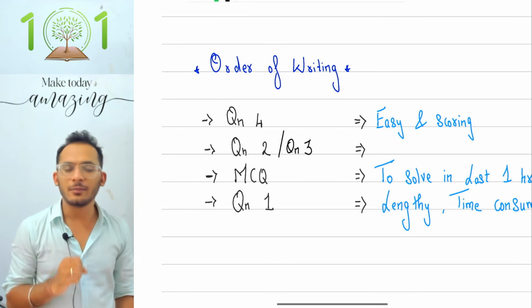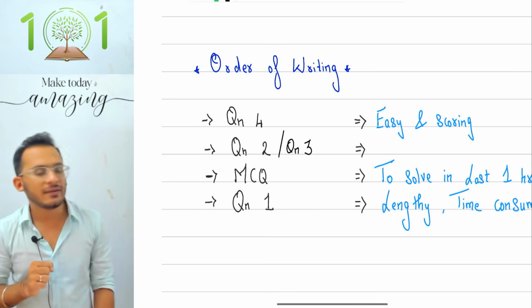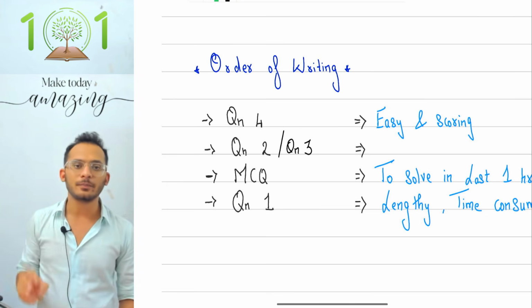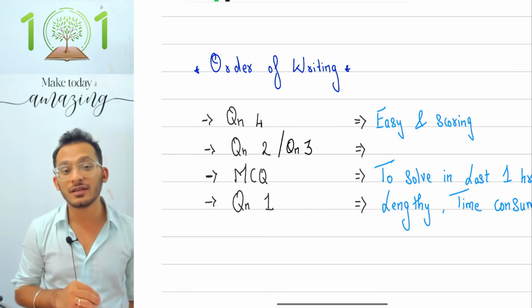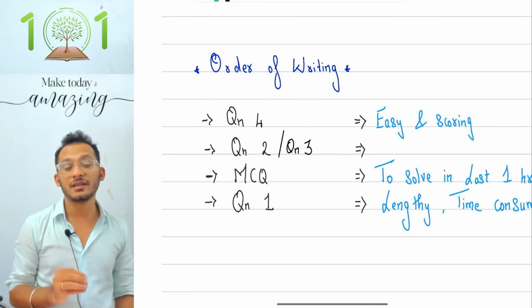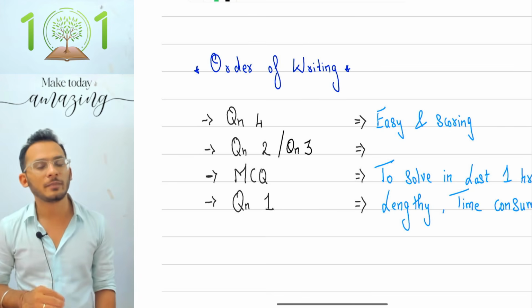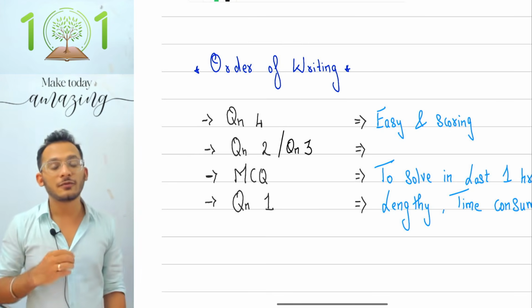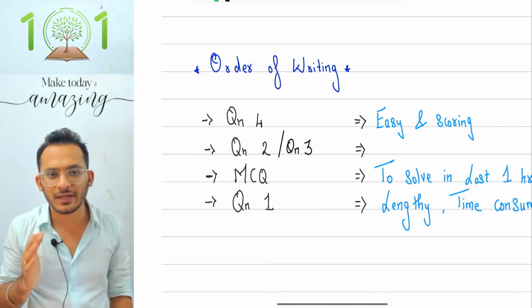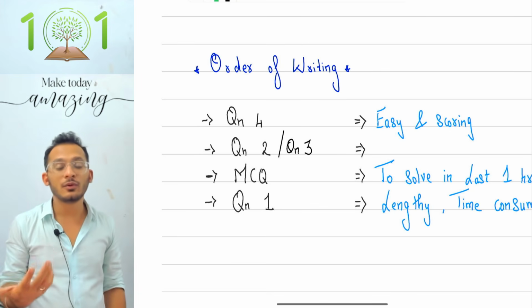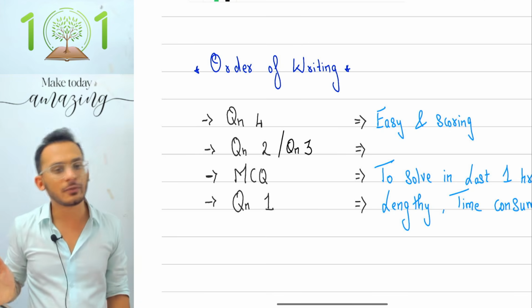And therefore, Rahul Bhaiya's standard recommendation is for every single student to attend question number 4 first. Clubbing and set off along with the theoretical question can fetch you 10 marks in the examination in the least amount of time. Yes, you all know clubbing and set off together would be about 5 sides that you would have read for the examination, and theoretical topics only have 4 to 5 questions which you have to pay attention to.